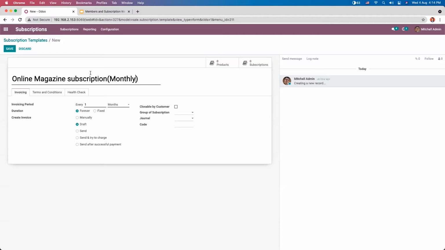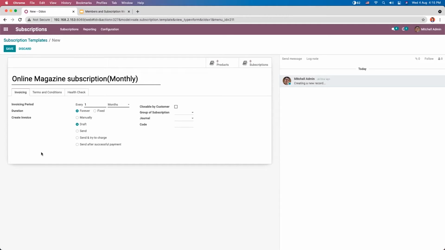Monthly. So this form includes invoicing period, that is the recurring period for the invoice creation, which repeats every day, week, month, or year. So if you want to set the invoicing period as every month, you can choose it from here, and you can also set it as every week, day, or years. And if you want to set it as every 2 months, that also can be done from here. So in this case, I want it every 1 month.